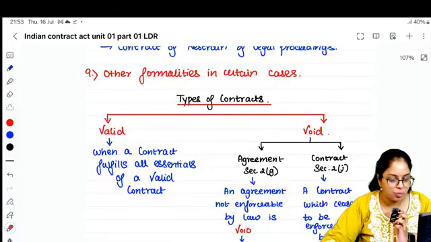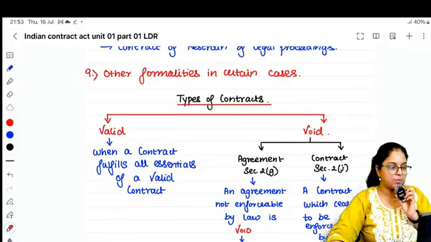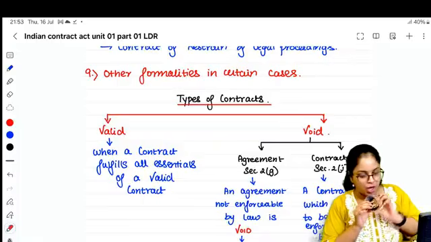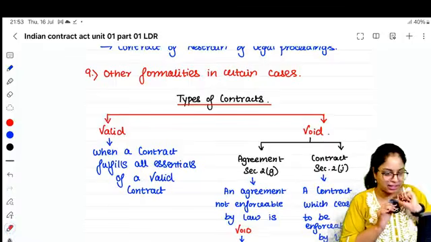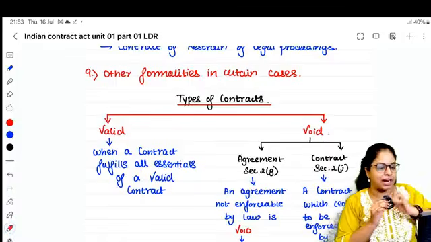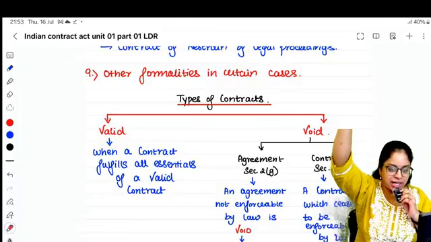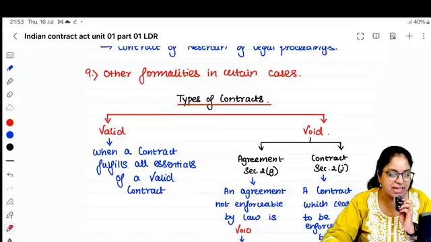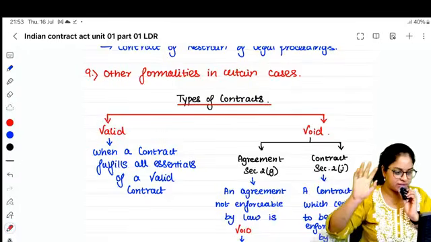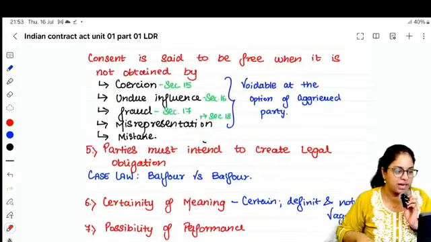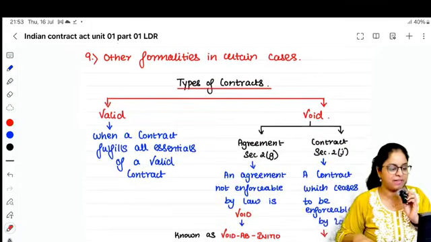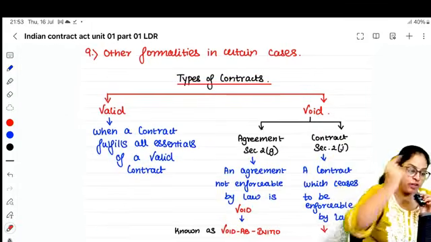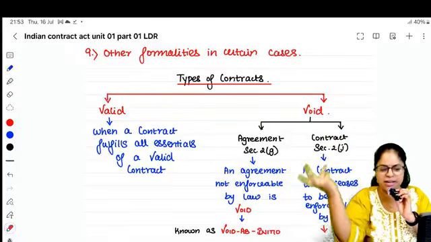Okay. Let's move on to the next category, types of contract. Contract is broadly divided into, first valid, void அப்படின்னு 2 வார்த்தை இருக்கு. Valid contract அப்படின்னா என்னன்னா, நீ மேல ஒரு 9 கண்டிஷன் படிச்சல, anything that satisfies these 9 conditions. இந்த மேல எழுதிக்கிற 9 கண்டிஷனையும் நீ satisfy பண்ணிட்ட அப்படினா உன்னோட contract என்னது? It is a valid contract. When a contract fulfills all the essentials of a valid contract, it is valid.